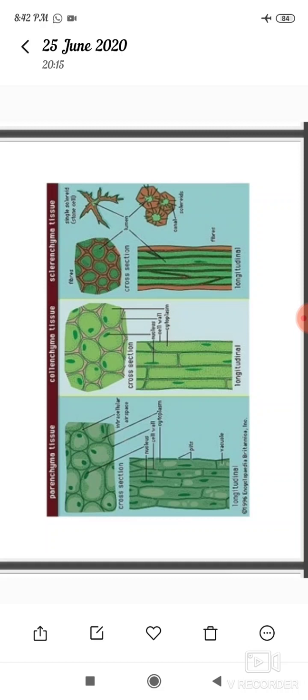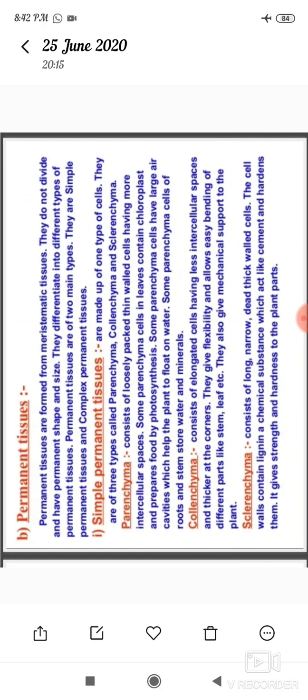In collenchyma, the cells are closely arranged to one another. The corners of the cells are very thick. So the corners of the collenchyma are attached to one another, and they have flexibility, and they give mechanical support to the plant.